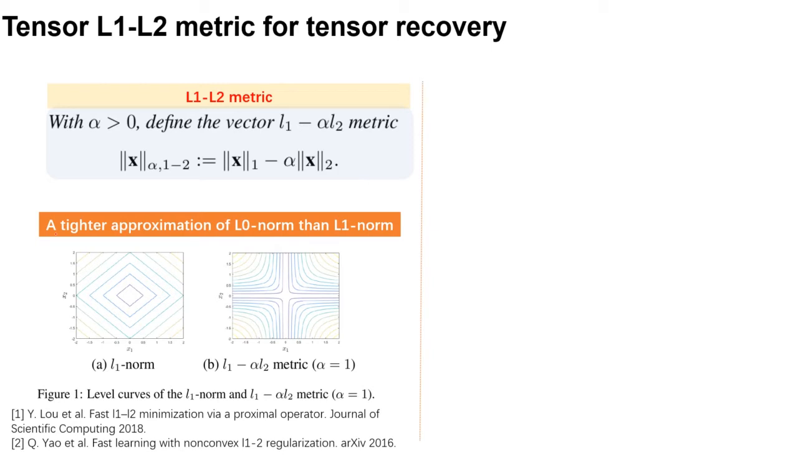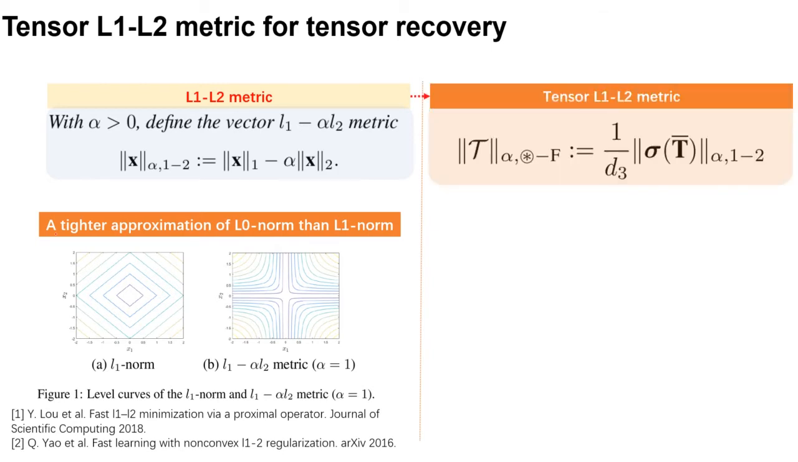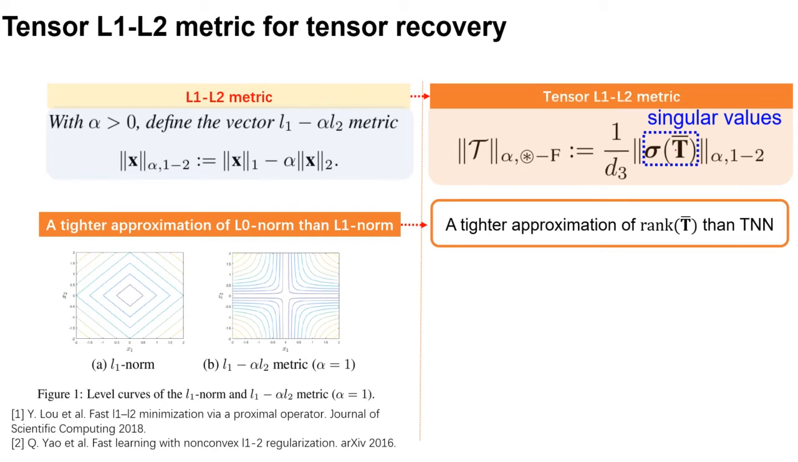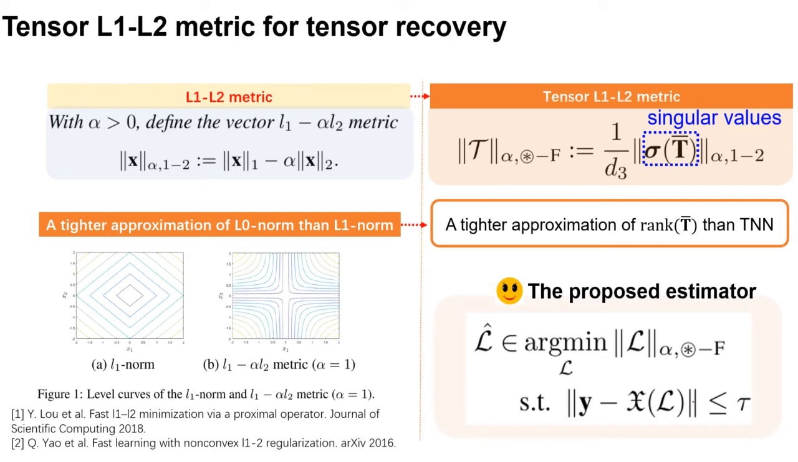Motivated by this metric, we extend it to the tensor L1 minus L2 metric, which is defined as the rescaled L1 minus L2 metric of the singular values of T bar. Then it is expected to be a tighter approximation of rank T bar than TNN. With this new metric, we define the proposed estimator as the tensor L with the smallest tensor L1 minus L2 metric such that the noise level is lower than tau.